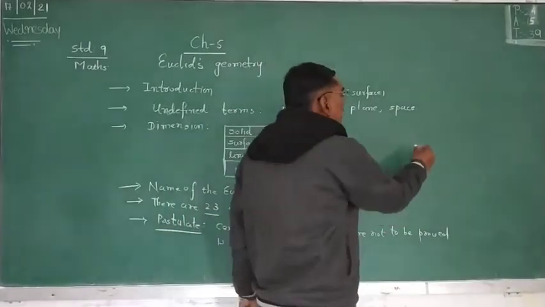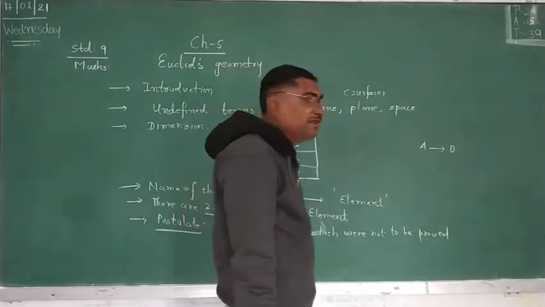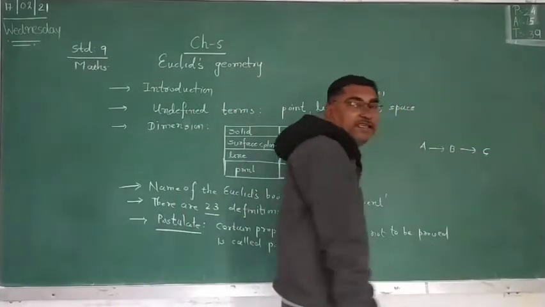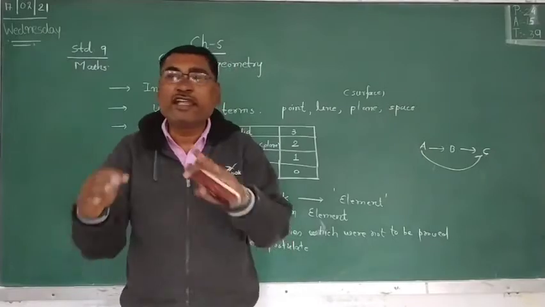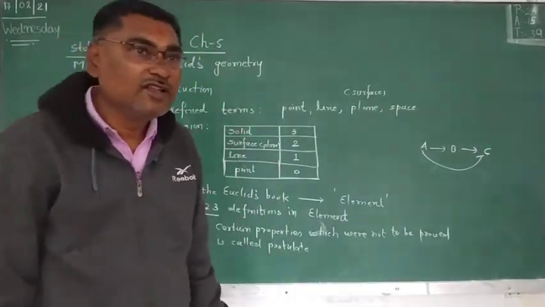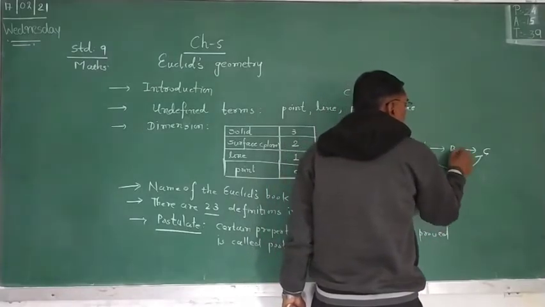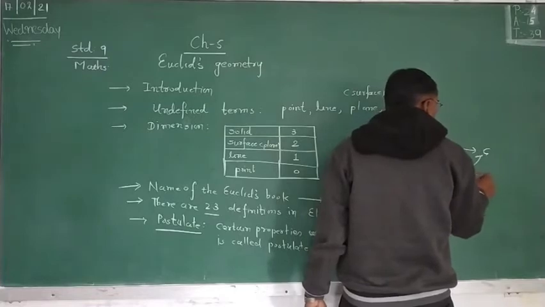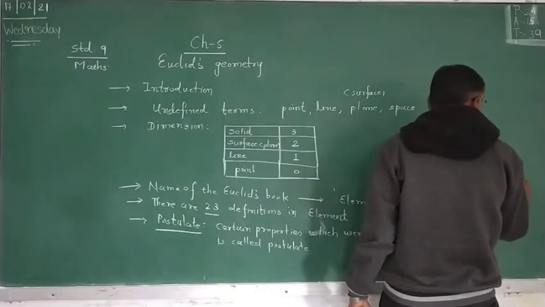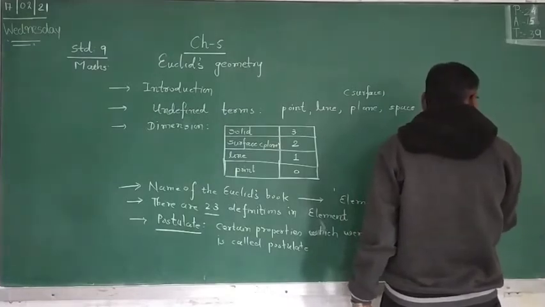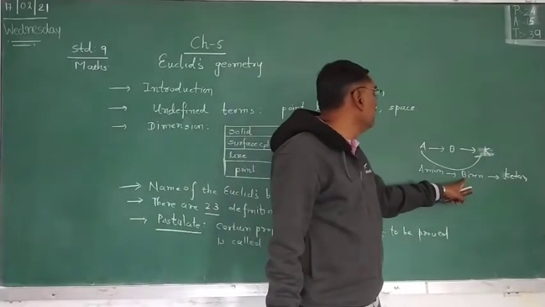Suppose A is the brother of B, and B is the brother of C. Then directly A is the brother of C. Suppose A is Aman, B is Biren, and C is Ketan.